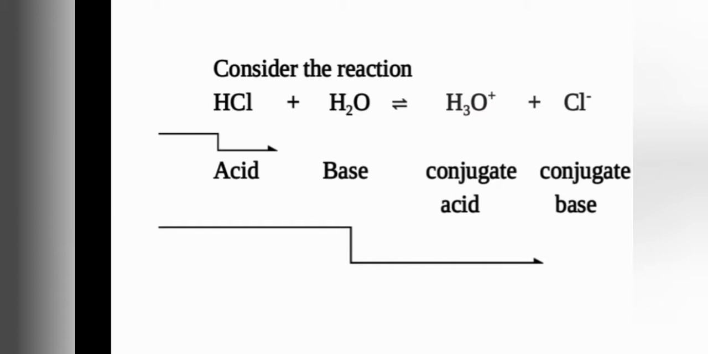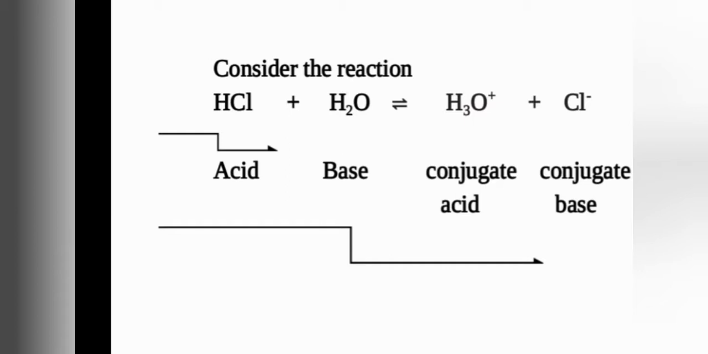So the substance which is accepting H plus ion is said to be a base. Suppose we are considering the pair water and hydronium ion. Water is a base, H3O positive is the acid. So they are an acid base pair which differ by one proton. The difference between these two species is only one proton. Such pairs are known as conjugate acid and base.